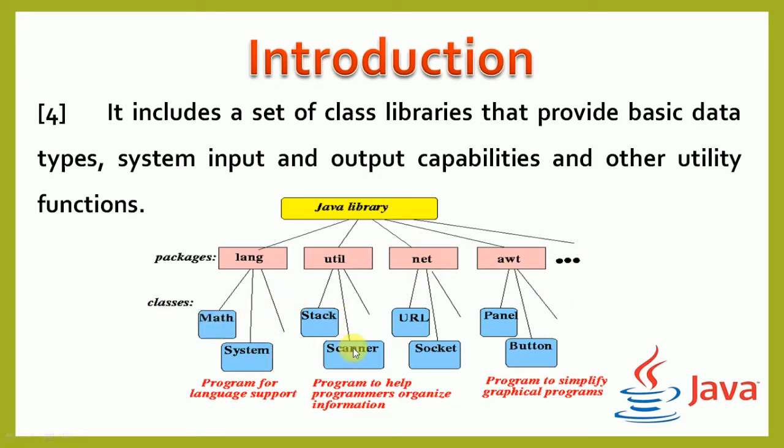Different classes are created under a particular project in the Java libraries. The language supports programs to help programmers organize different information and to simplify graphical programs. So different types of Java libraries are available.